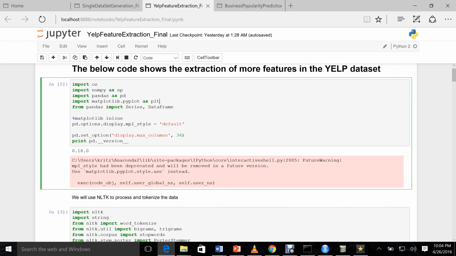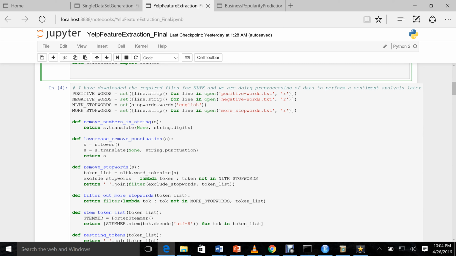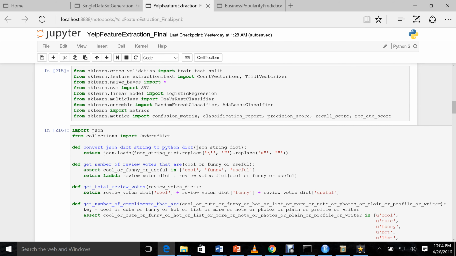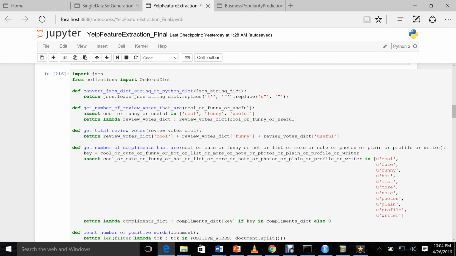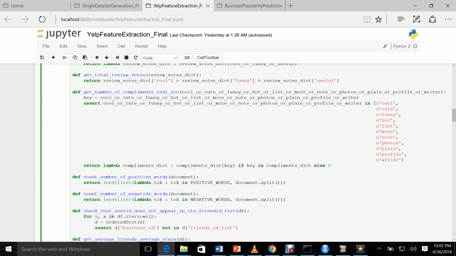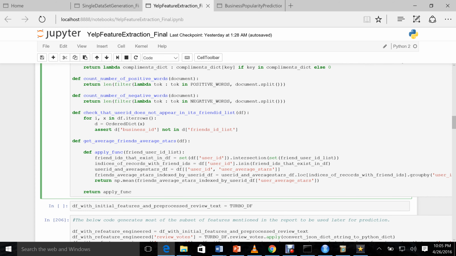We imported the required modules. We'll be using NLTK here to tokenize and then come up with different features. We are reading the positive word file, the negative word file and the stop word file. We are reading the CSV file here on which we will be doing our feature extraction. We've written specific functions here to categorize into cool, funny and useful, to split the data, remove stop words, get the total number of review words, and get the number of compliments that are cool or funny. Then the number of positive word counts, the number of negative word counts, and we've also done something related to friends of the users.